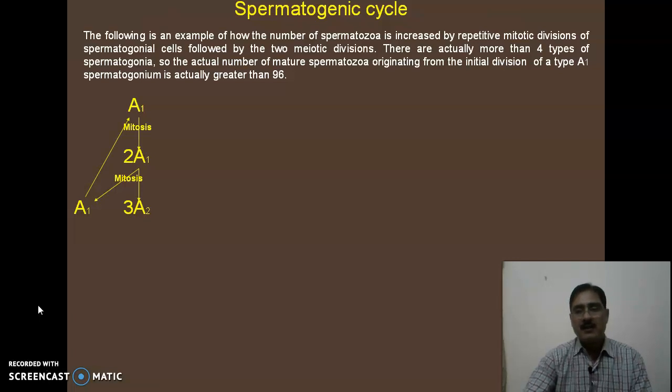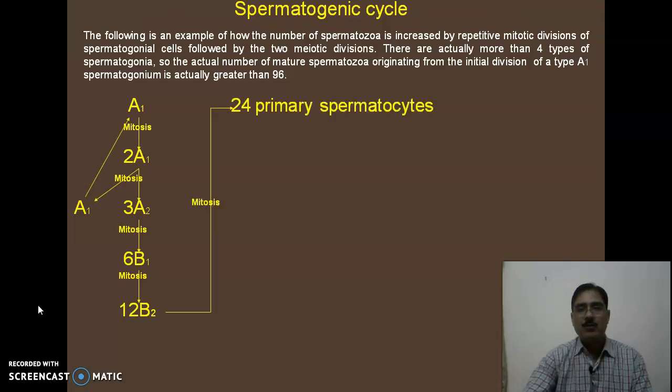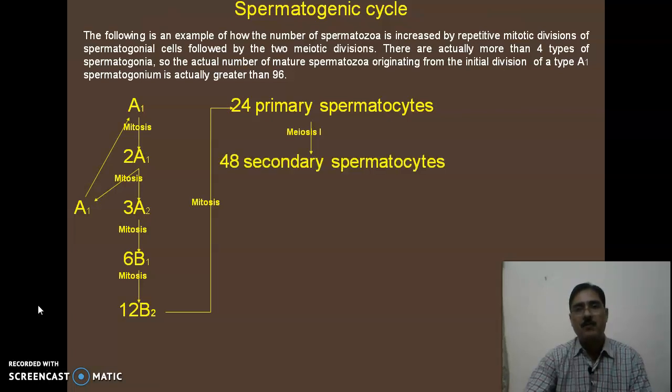The remaining cells undergo mitosis. It means they enter the process of spermatogenesis, thereby increasing their numbers up to 24 spermatocytes, which are diploid. It means 2n number of chromosomes are present in them. In the case of human beings, it is 46.